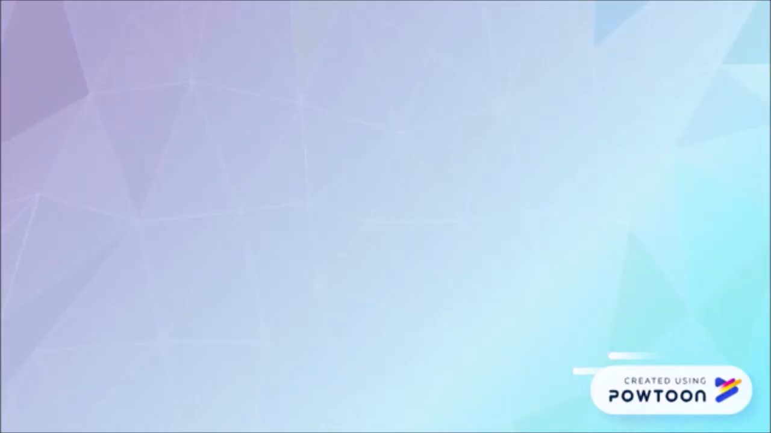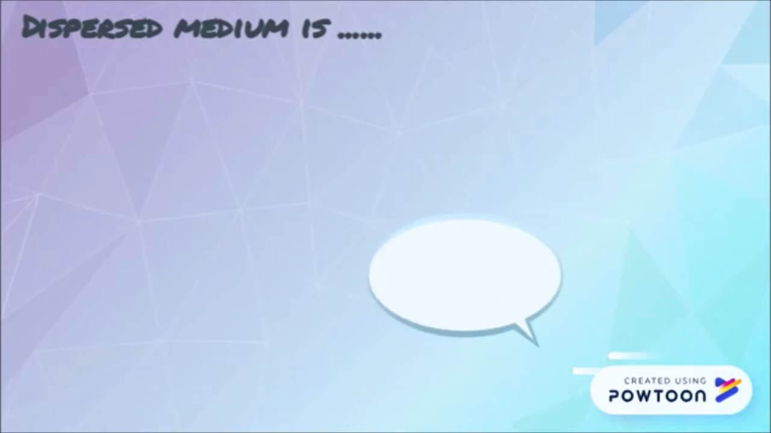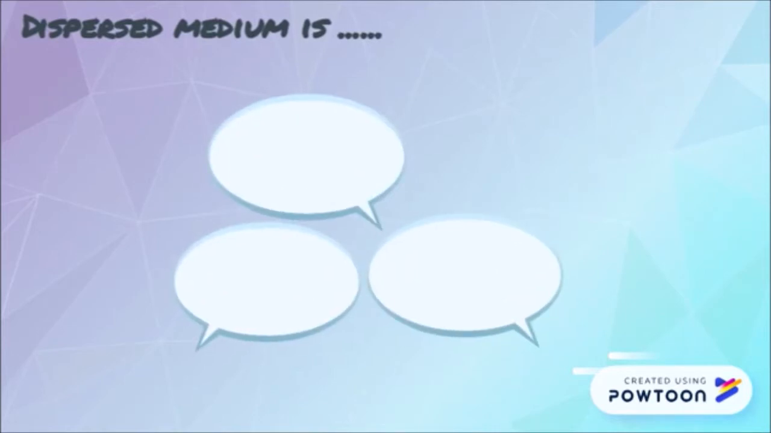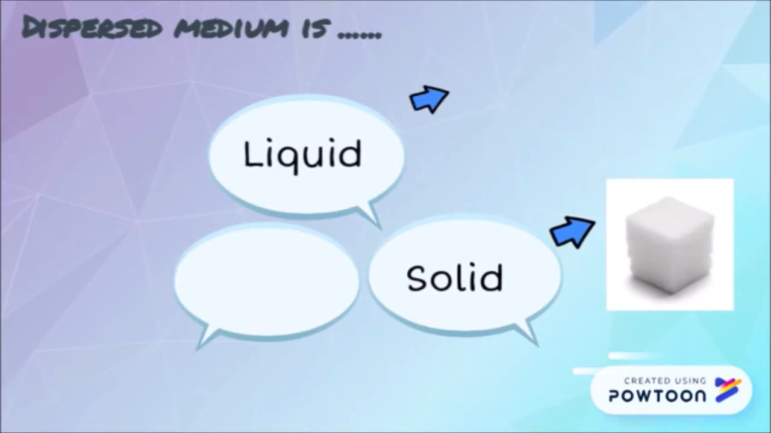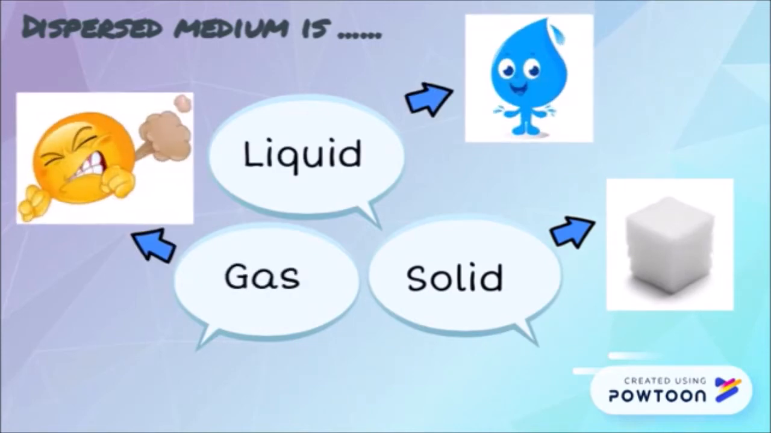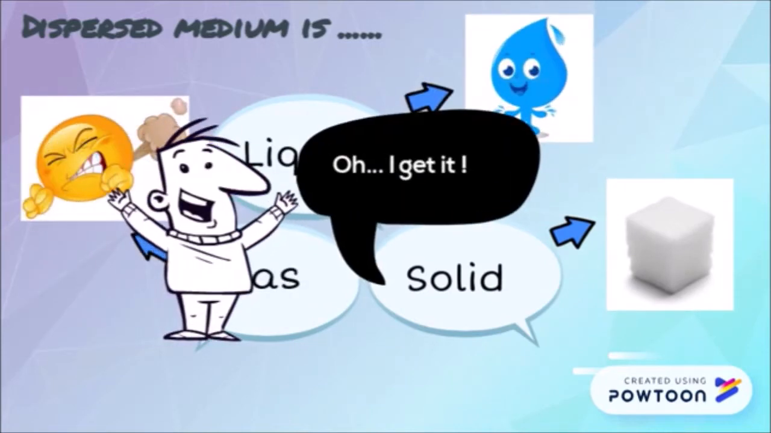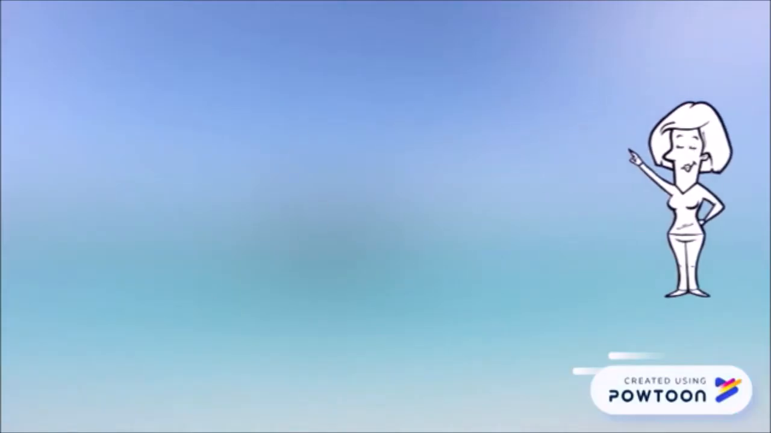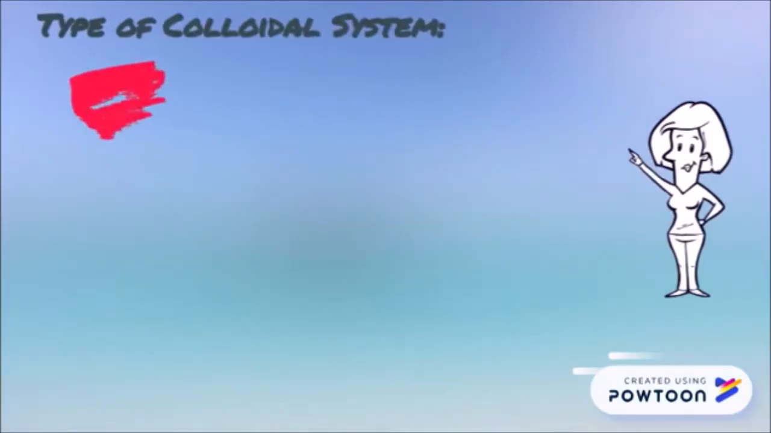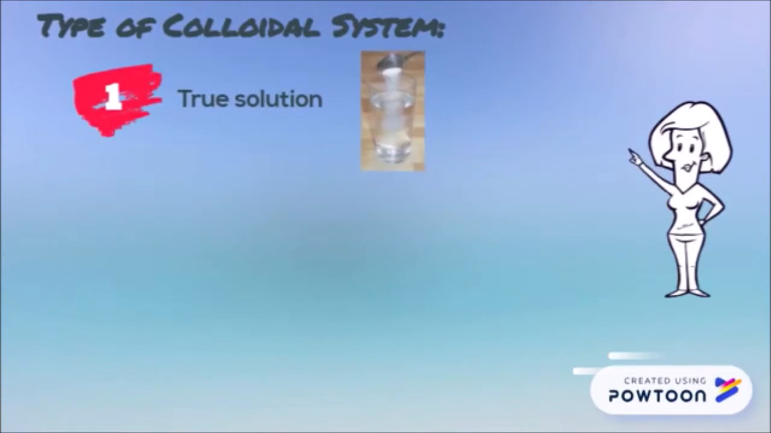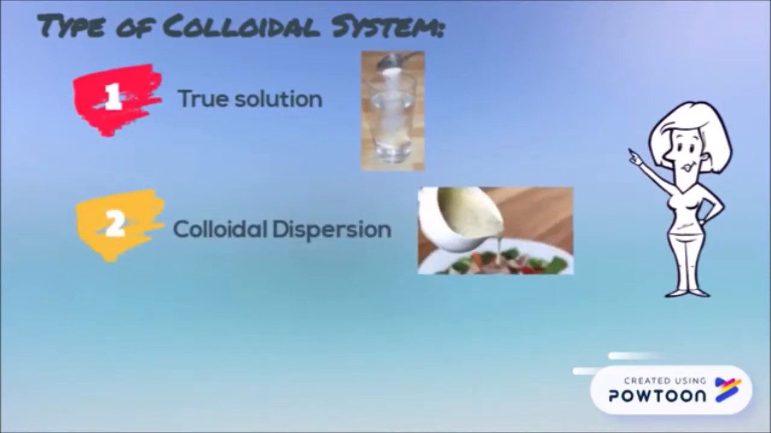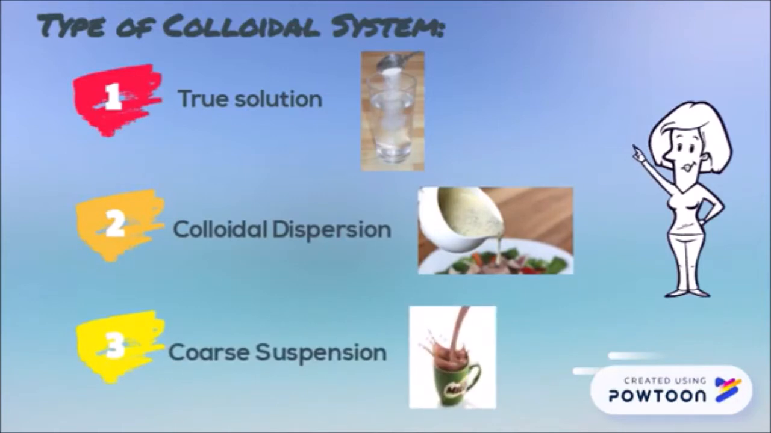So, what is dispersed medium? Dispersed medium can be categorized into three types, which is solid, liquid, and also gas. Oh, I get it! There is three types of colloidal system. First, true solution. Second, colloidal dispersion. And third one, coarse suspension.